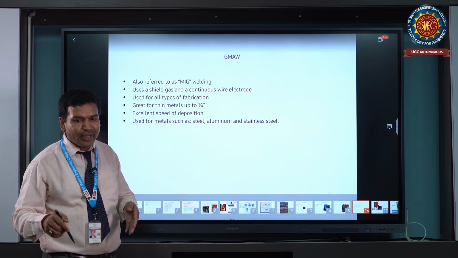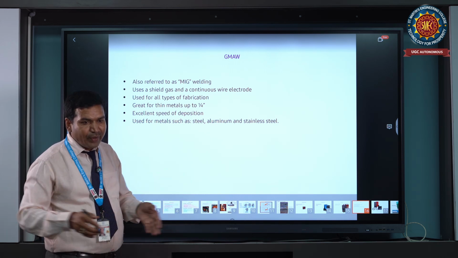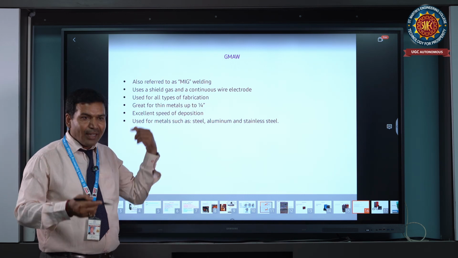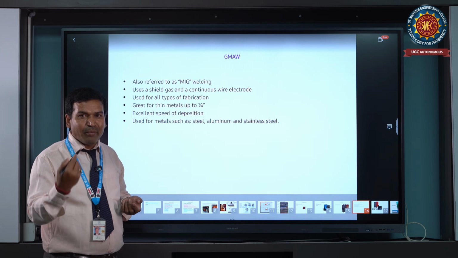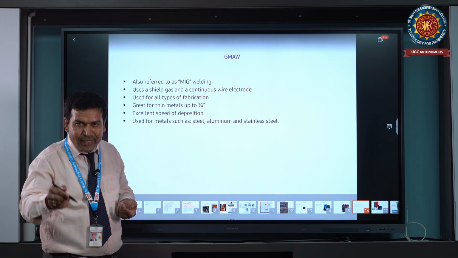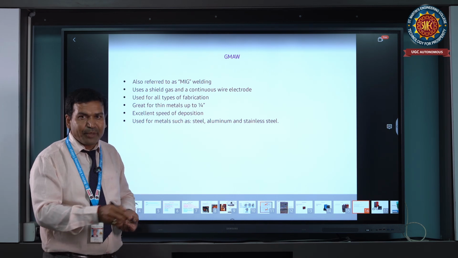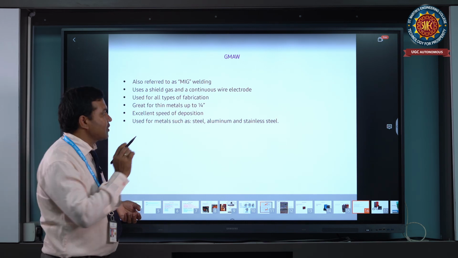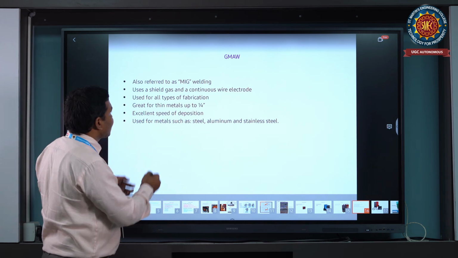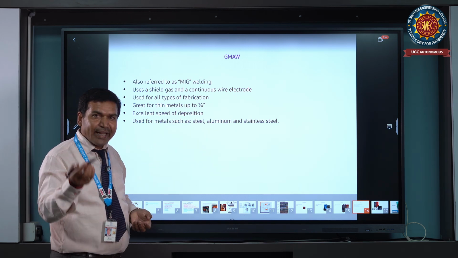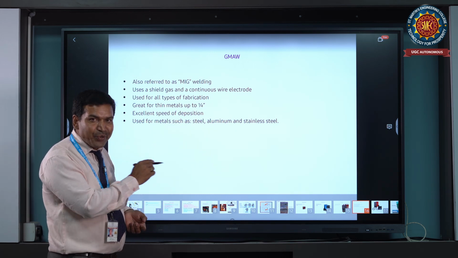You can start it moving about 2 meters per minute continuously during the welding process. You can use helium gas covering it externally, and the arc is generated while filler material is continuously supplied to the workpiece. This is the gas metal arc welding process, a continuous welding process. You can use it on metal, steel, aluminum, stainless steel, cast iron, any kind of material, performing continuous welding.